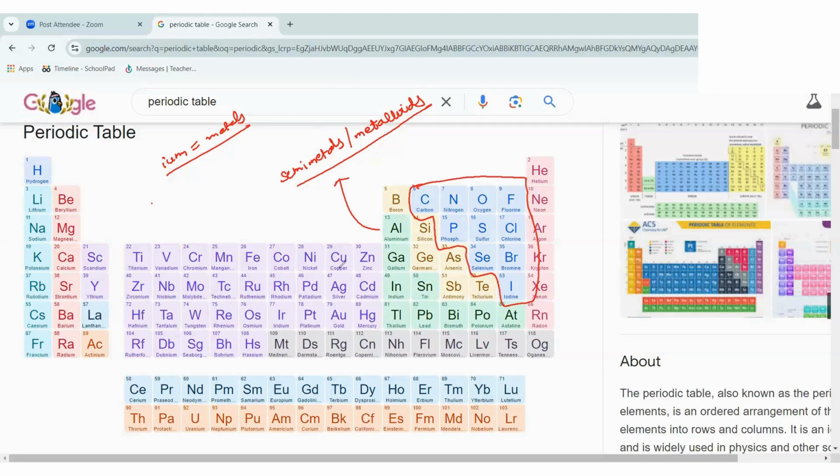Next, if you see this extension of the periodic table, which has this gray-black color, these are also metals, but they are man-made metals.